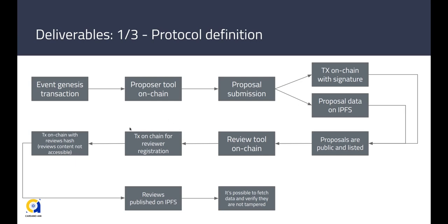When review submission is open, they prepare submissions in the tool, and they submit on-chain the hash of the reviews. At this point, reviews are not public, so they cannot influence other reviewers, but they cannot be modified anymore because the hash is immutable and stored on the blockchain. When review publishing is open, the reviewer publishes on IPFS, using the tool, the reviews previously prepared. Hashes can be matched to check that data wasn't tampered with and to validate ownership. It is possible to query the blockchain and IPFS to verify and export all the valid reviews.